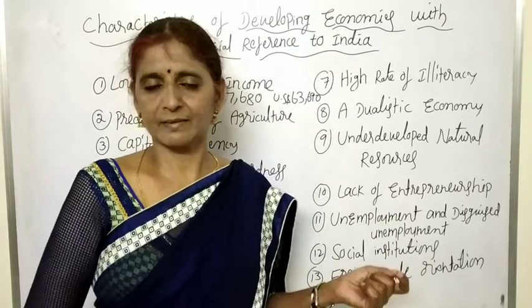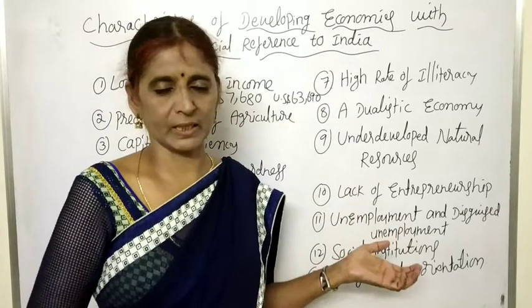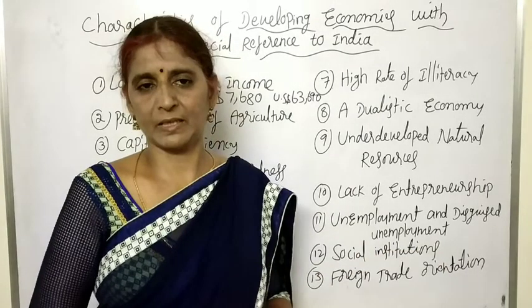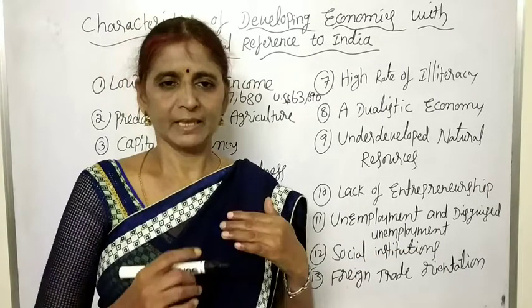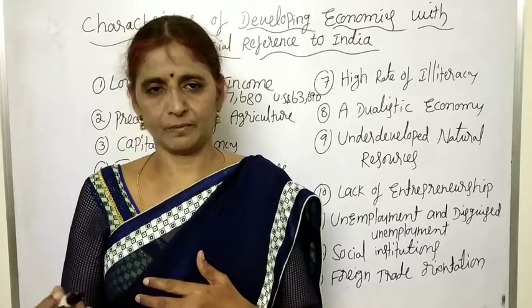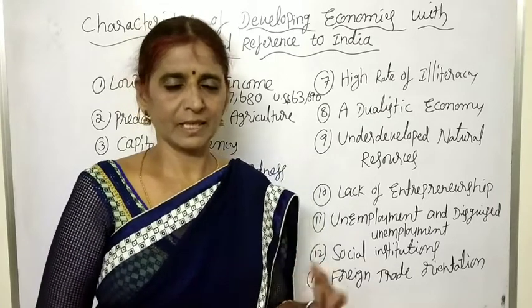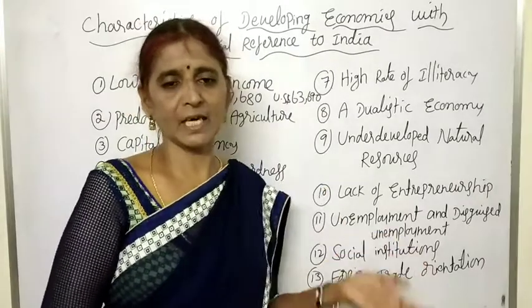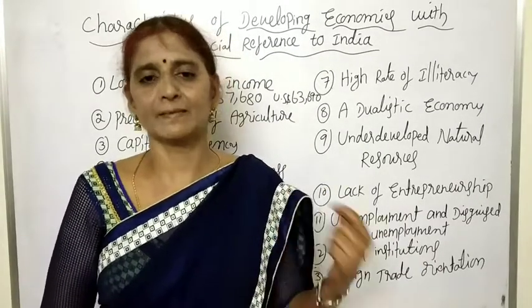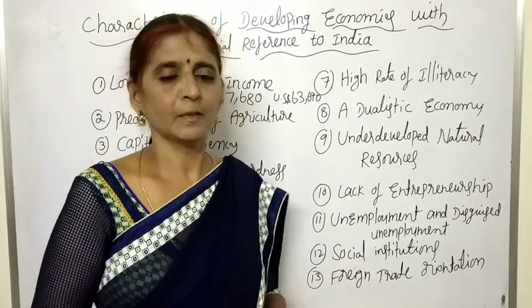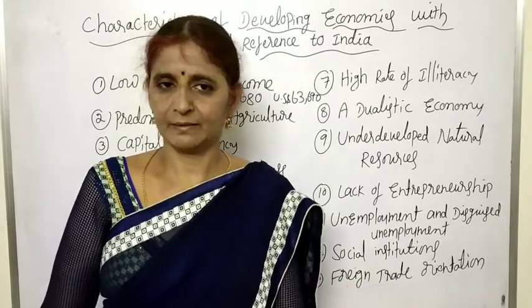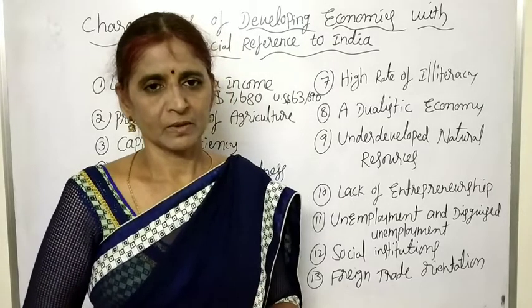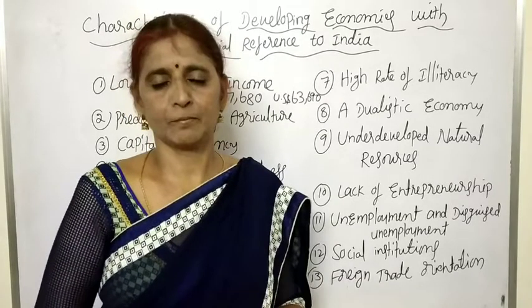If 10 persons are needed to cultivate 2 acres of land, but 20 laborers are depending on it, then the extra 10 laborers are of no use. By employing the additional 10 laborers, the output doesn't increase. Whether 10 are working or 20 are working, the output will be the same. So the marginal productivity of the additional 10 laborers is zero or negative. This is called disguised unemployment.